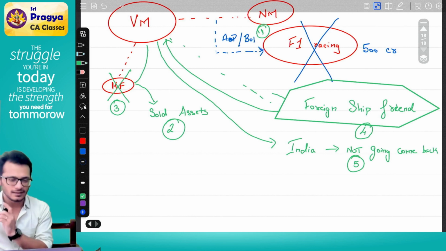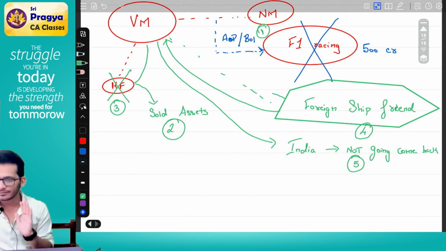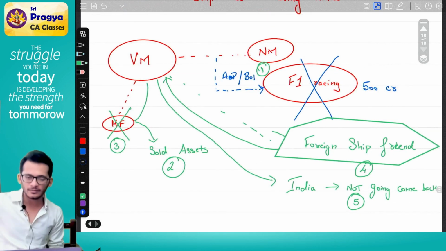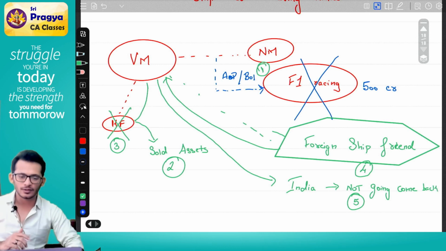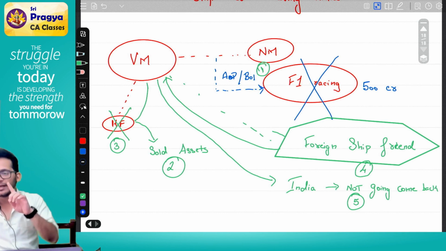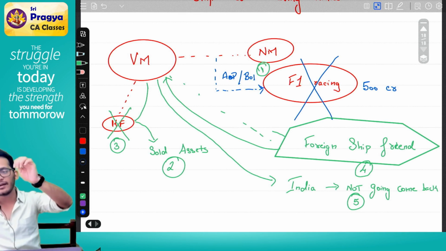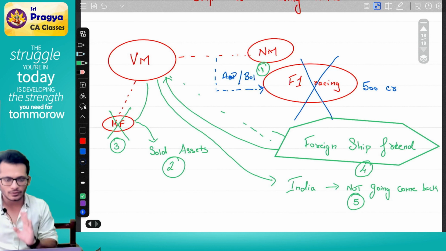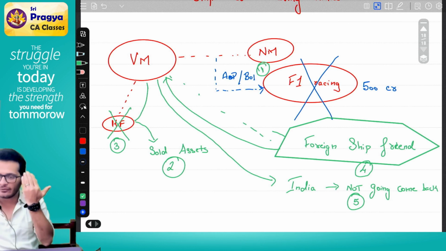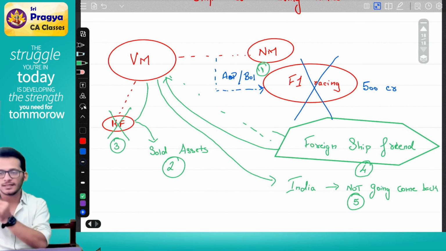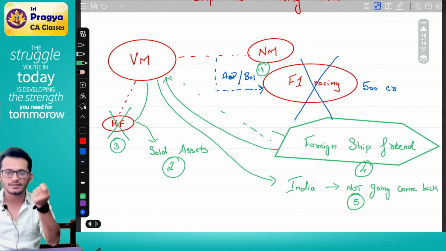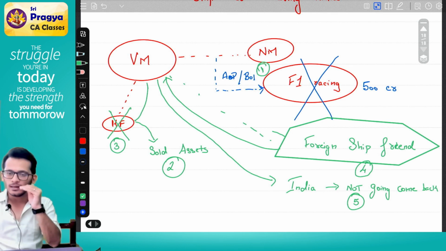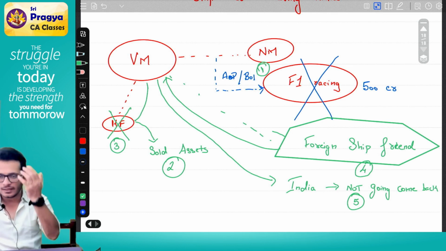Yes or no? Yes. A simple story, all 5 answers. If you can remember the 5 things, great. If not, you can remember the story. Quickly recapping the story, what is happening? Vijay Mallya decided to create one F1 racing, called up Nirav Modi, created an AOP BOI. F1 racing incurred losses, so F1 racing shut down. AOP BOI discontinued. He wanted money, so he sold the assets of Kingfisher. Sale of assets with an intention to avoid taxes. Since he sold all the assets, Kingfisher is now discontinued. So business or profession discontinued.